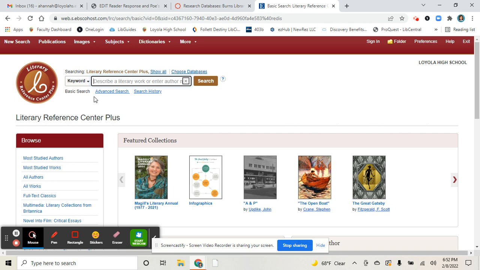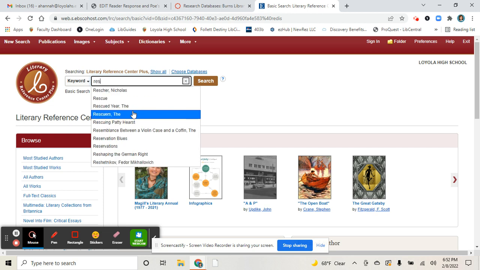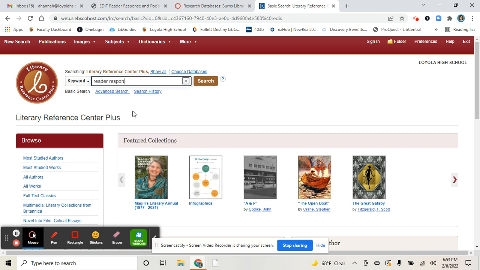So I think what I'm going to do is try, let's just try reader response. That is the criticism that I am looking at while analyzing Ligeia. That's my attempt, to see if I can find more articles and be able to use the lens of reader response. Let's just see what they have about that by itself. We're not going to attach it to Poe's story yet. We're just going to take a look.